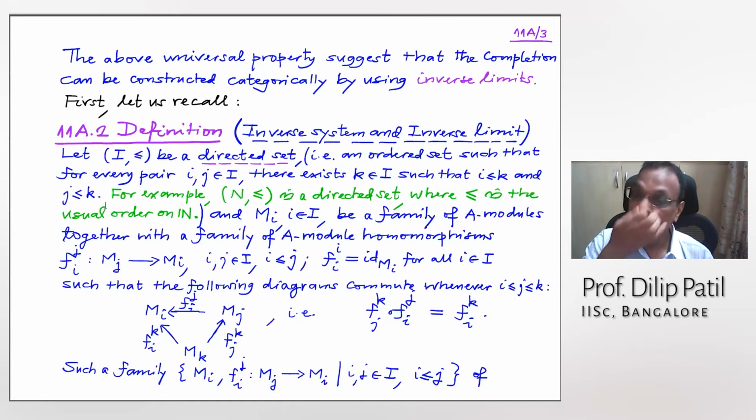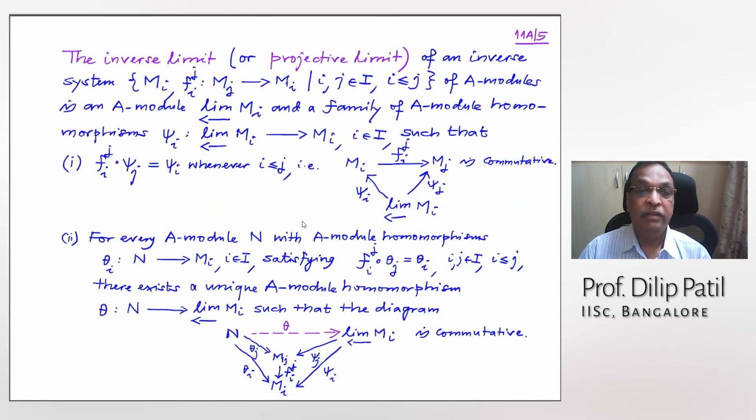So is it clear what the inverse system of a family of A modules indexed by a directed set I is? Now what is the limit of that? The inverse limit, also called a projective limit, of an inverse system of A modules is an A module, denoted by this, and a family of A module homomorphisms from the inverse limit to each Mi, which satisfy these obvious properties.